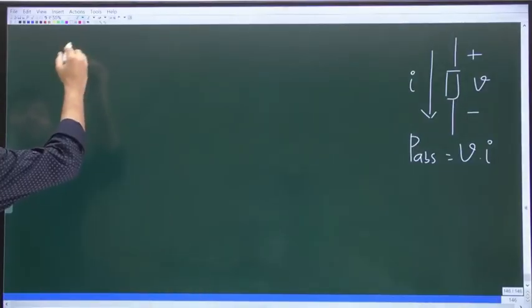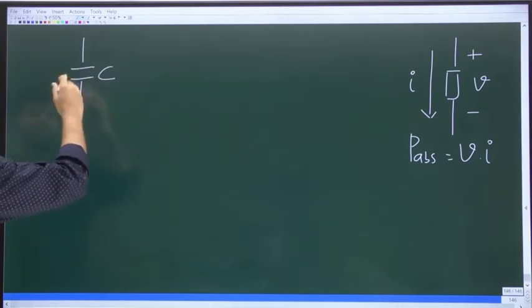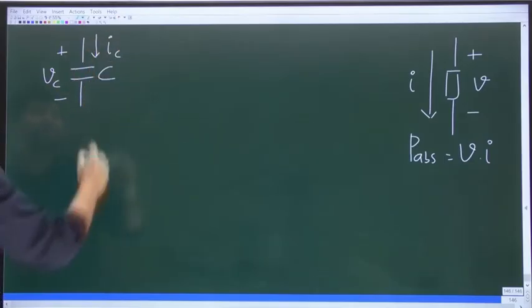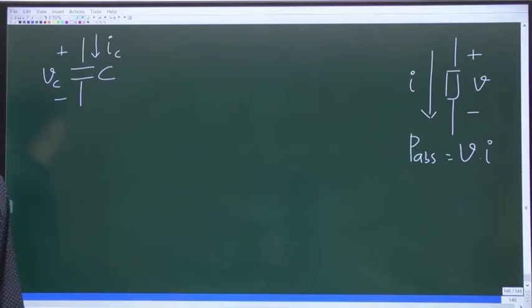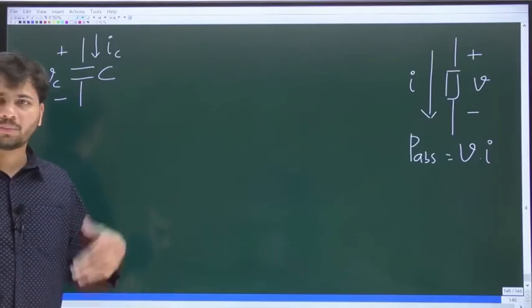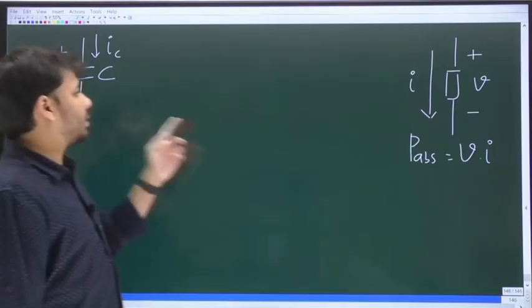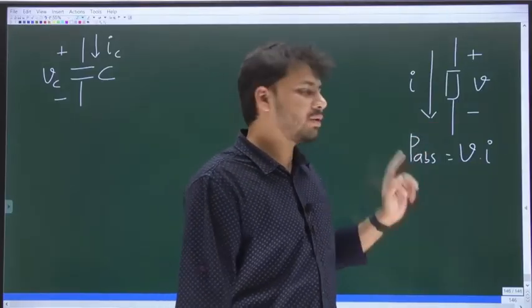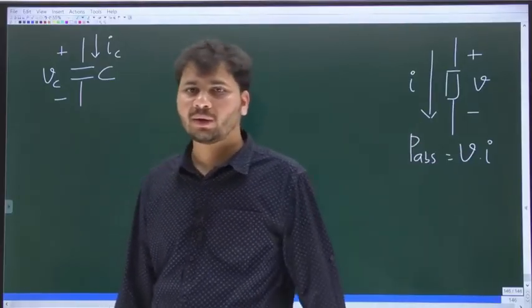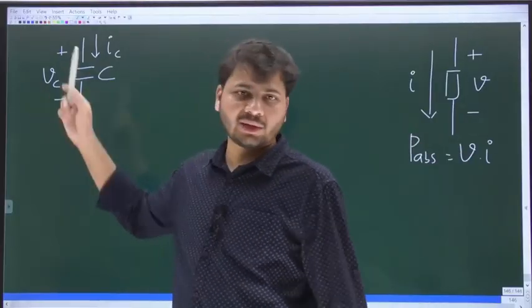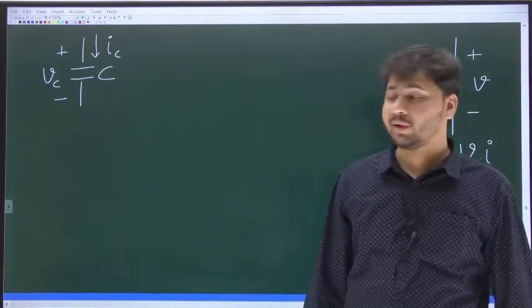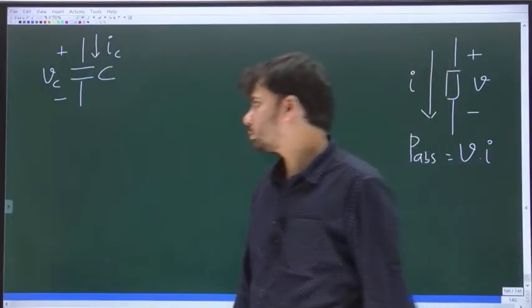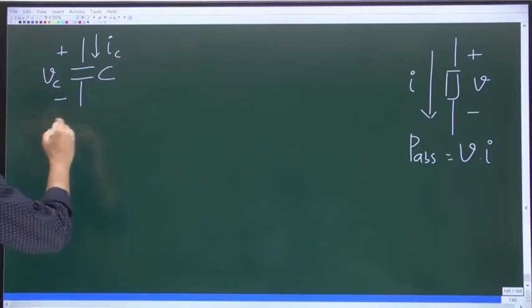Now, if we take the capacitor, across which the voltage drop is Vc, through which the current is Ic. So look at the direction of the capacitor current. Clearly it is flowing from plus to minus. Here also I is flowing from plus to minus, and when we multiply V and I, we obtain the power absorbed by the element. In the same way, if you multiply Vc and Ic, won't you get the power absorbed by the capacitor? Yes, it's a very obvious thing.